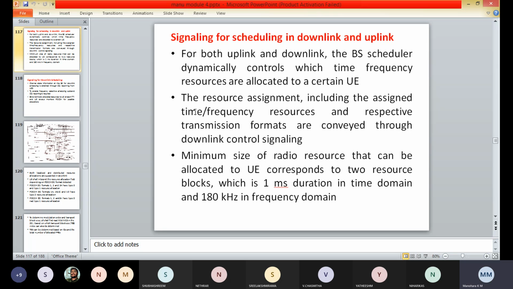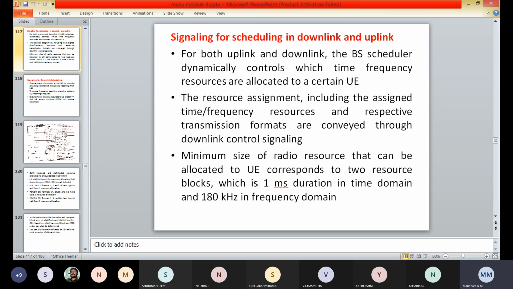Based on the CQI, the eNodeB, the user equipment always enters the physical downlink control channel with the cyclic redundancy check. Similarly, the user equipment shall decode the physical downlink control channel and any corresponding physical downlink shared channels according to the respective combinations, which are denoted in the table.